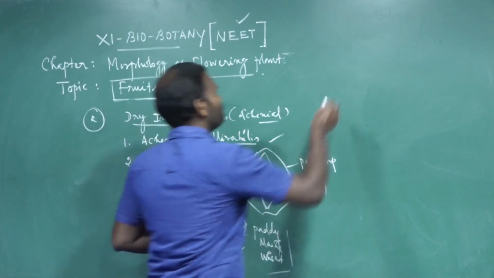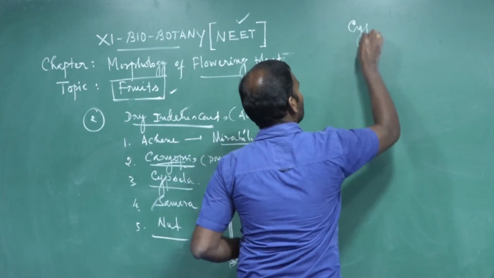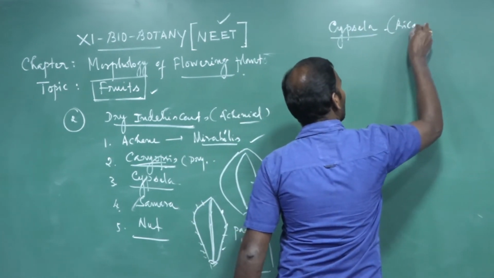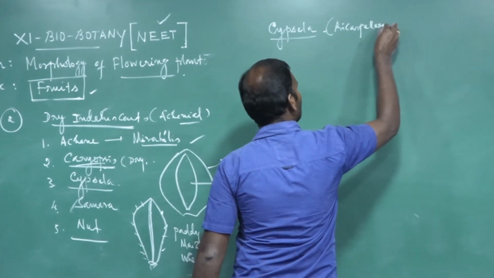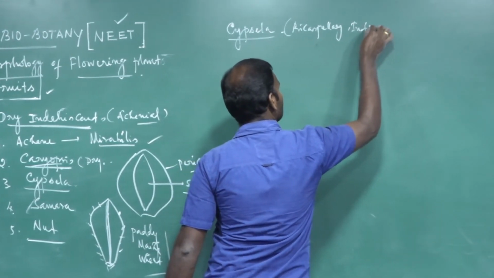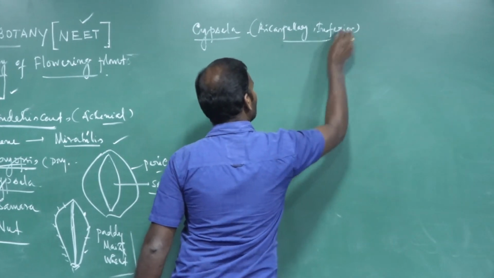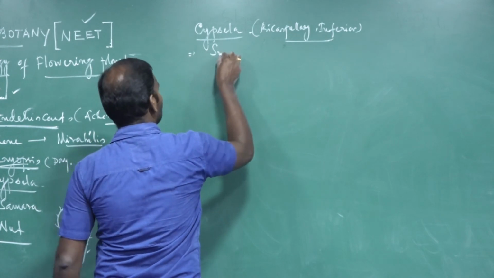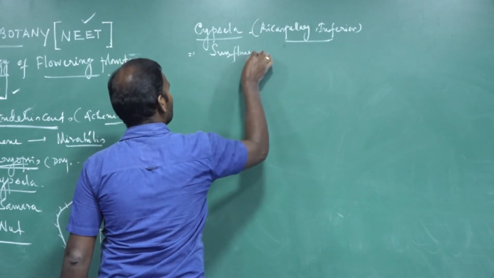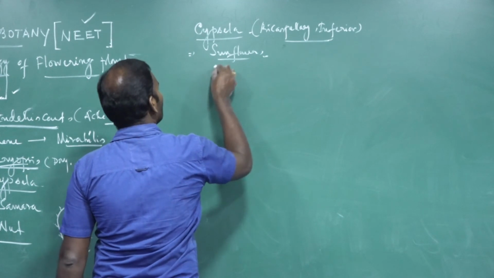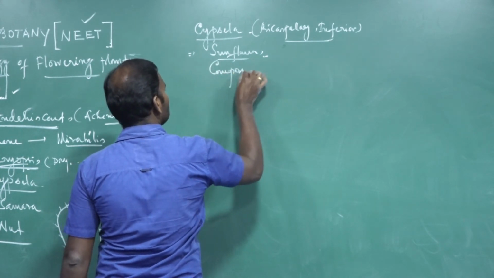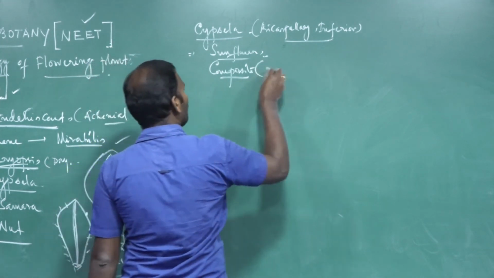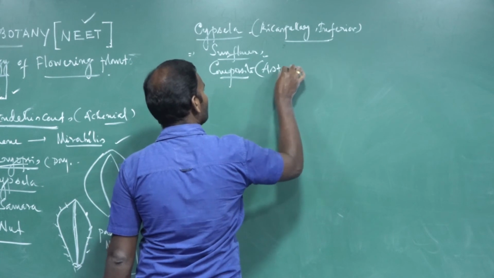Next, Cypsela. This type of fruit is developed from a bicarpellary inferior ovary, two carpels only. For example, sunflower. This type of fruit belongs to Compositae. Compositae is the largest flowering plant family, the old name, newly called the Asteraceae family.